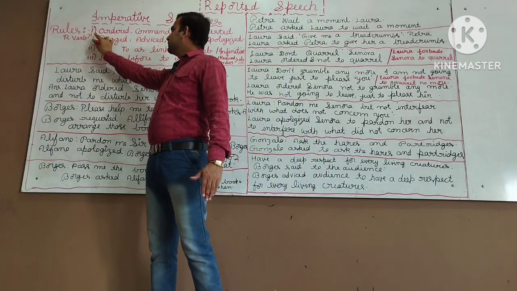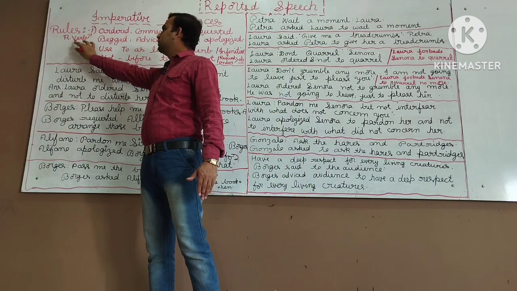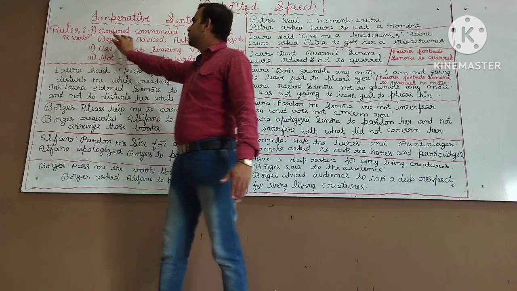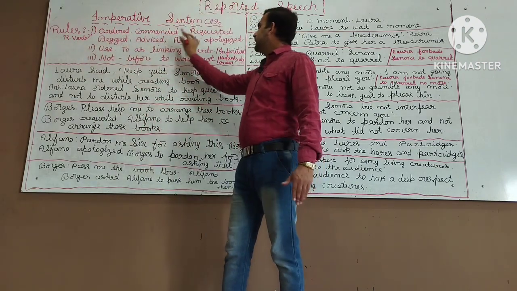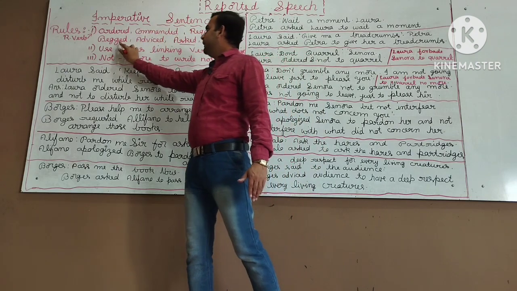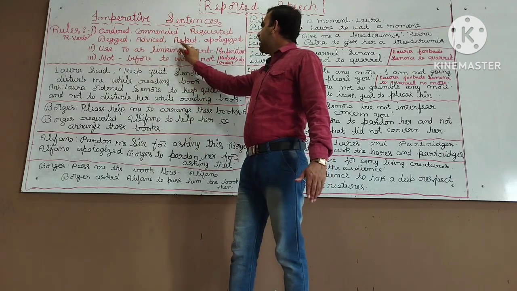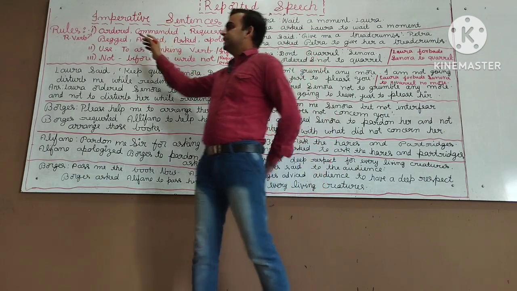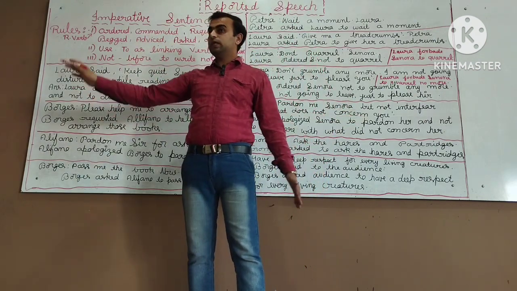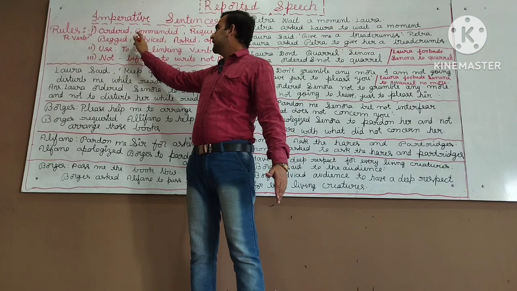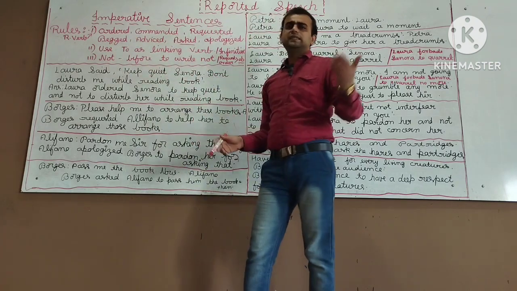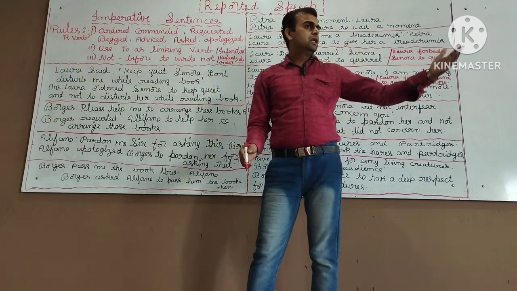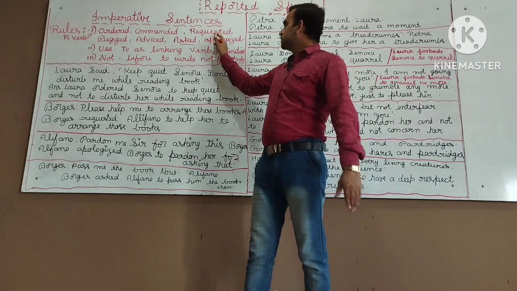Rule number 1. As the reporting verb we use ordered, commanded, requested, begged, advised, asked, apologized, according to the sense. If there is an order, like "go out from the class," we have to use either commanded or ordered. If there is a request, like "please pass the book," we have to use requested.